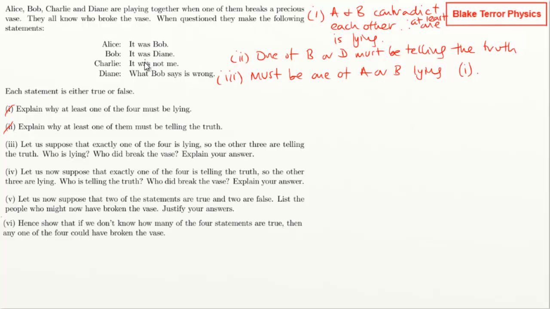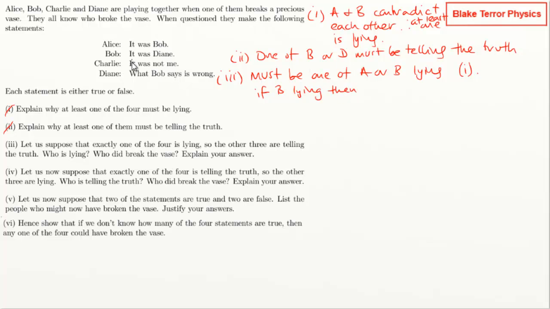If B is lying, then who did break the vase? B says it was Diane, Diane is telling the truth that it wasn't her, and Alice is telling the truth that it was Bob. So it must be B.